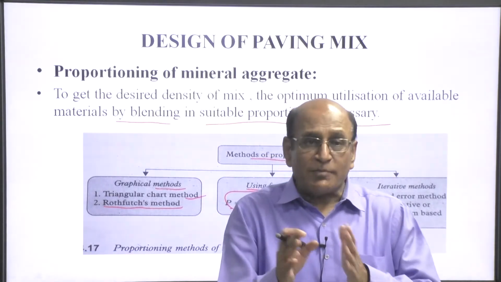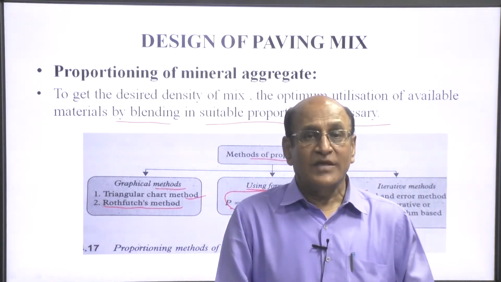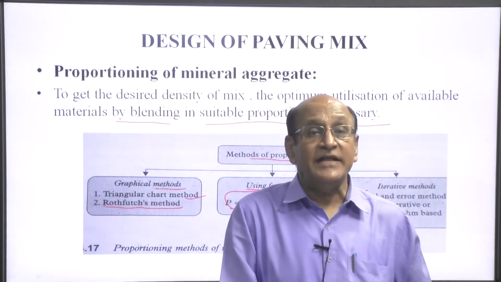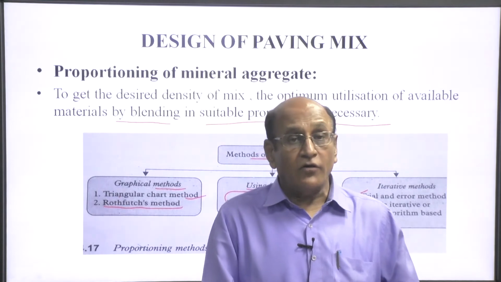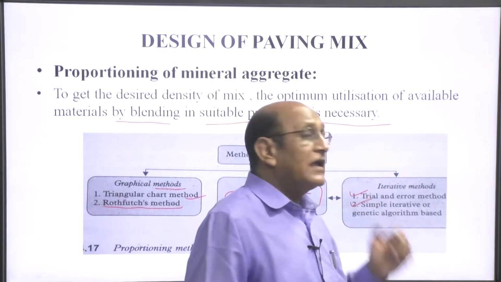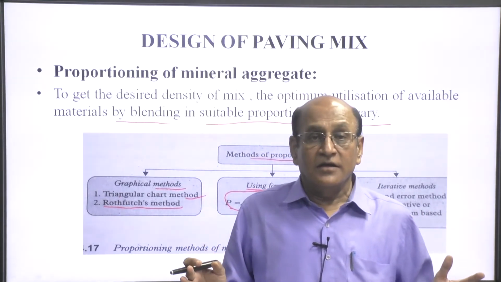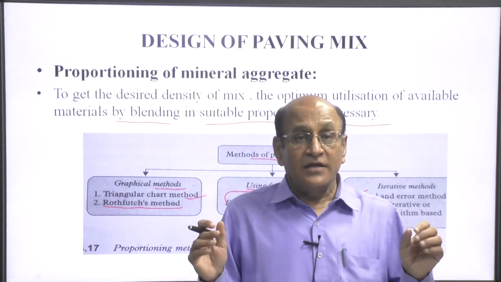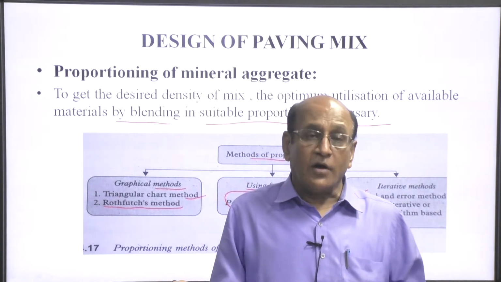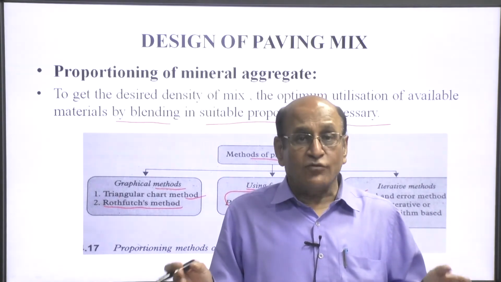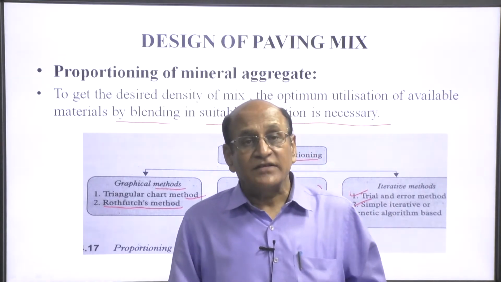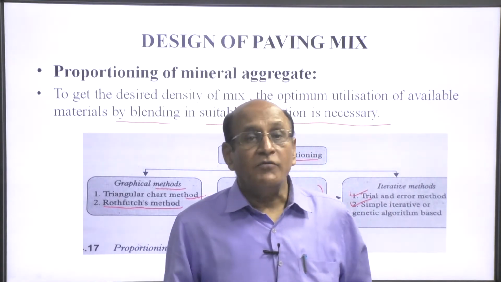Now, we change the proportion, and so on, and finally find the density of the mix. The proportion of aggregate that achieves the maximum density can be taken as the mix for mixing with bitumen.